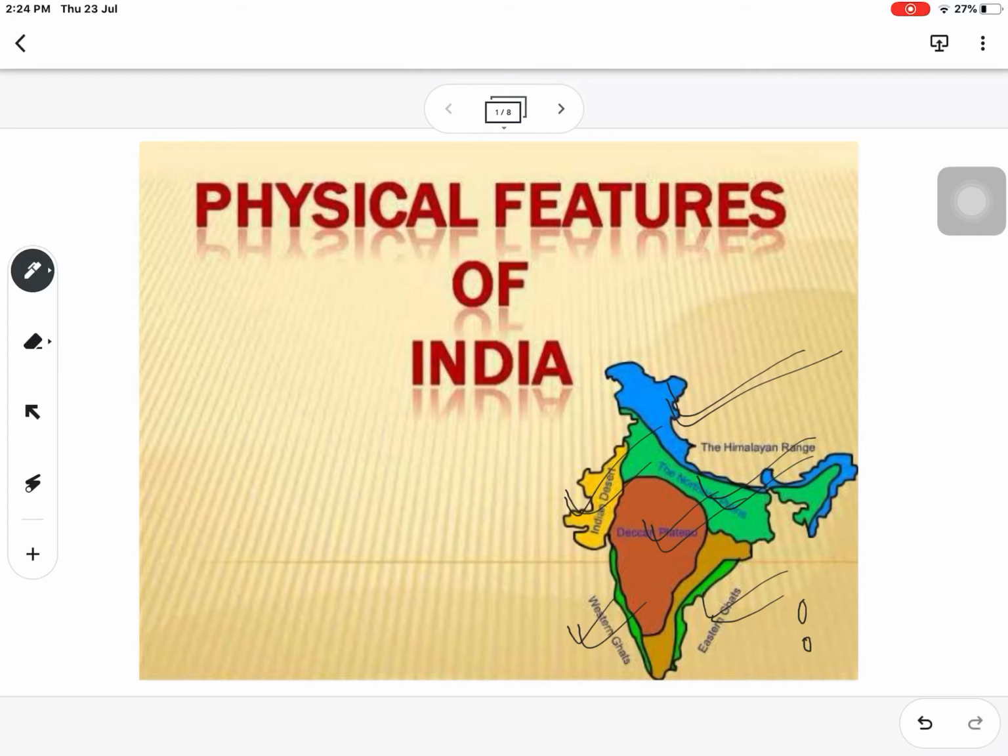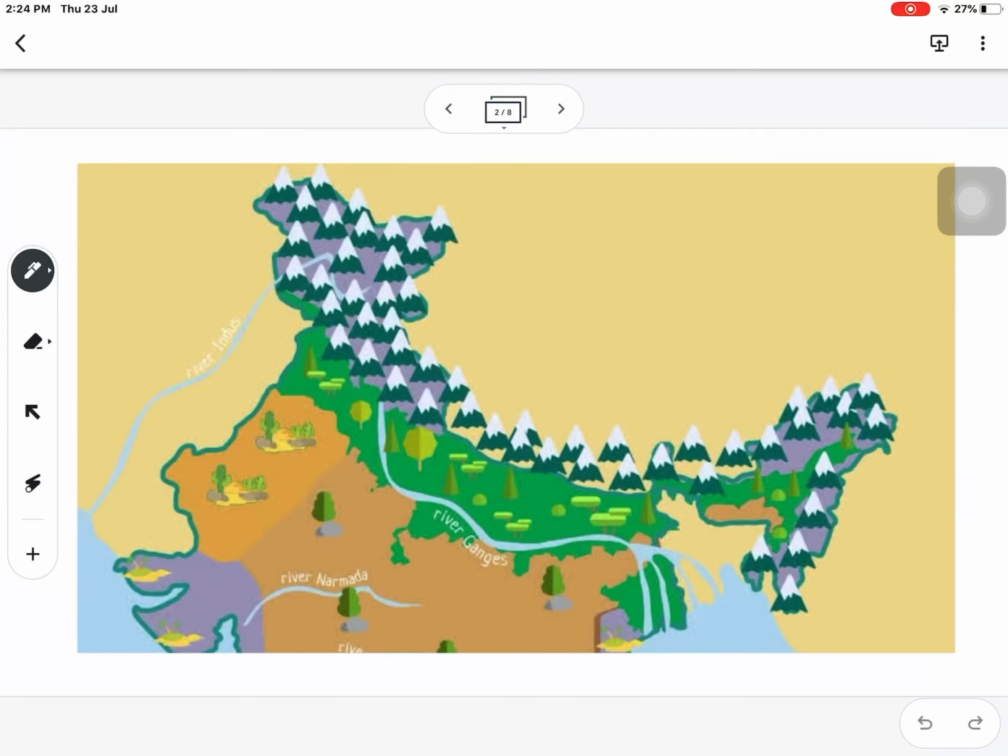At first, the Himalayas region, a northern mountainous region. This northern mountainous region generally extends from Jammu Kashmir to Arunachal Pradesh. This is the northern Himalayas mountain, and this is one of the most important natural barriers in India.